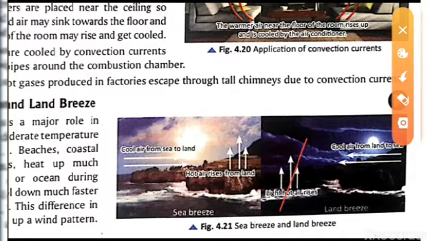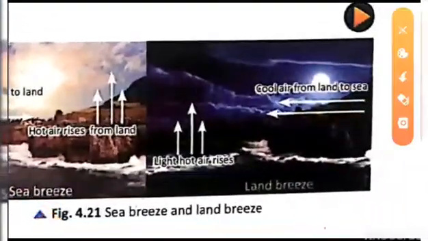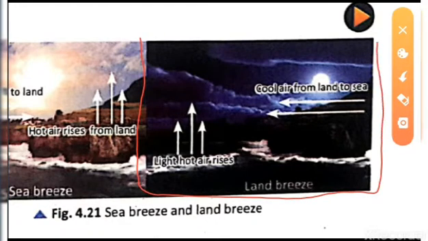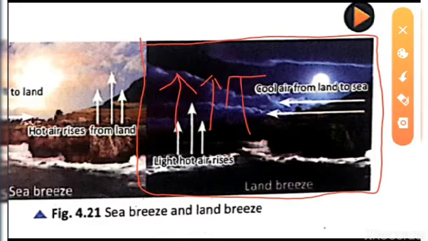Now in the case of the land breeze, what will happen? Again, the land cools very fast in the night time. So the hot air over the sea will move to the upside, and the cool air from the land will move to the sea in the night time.